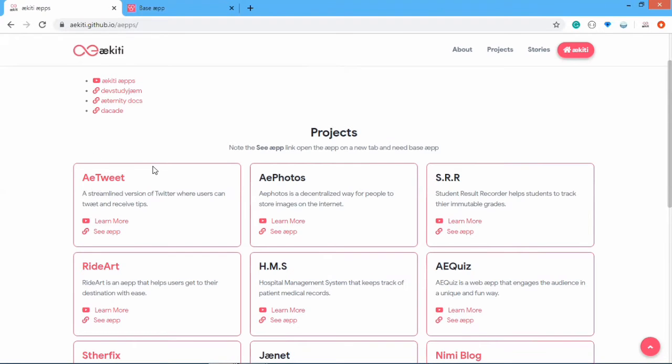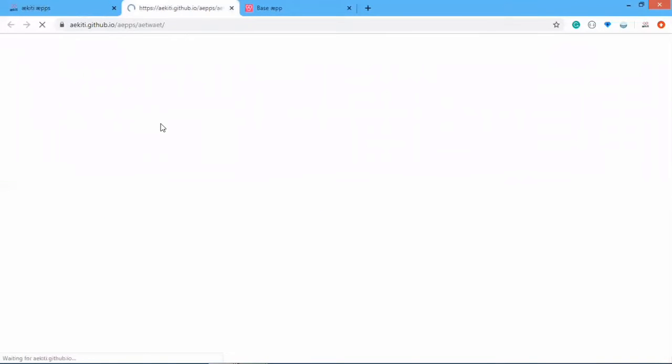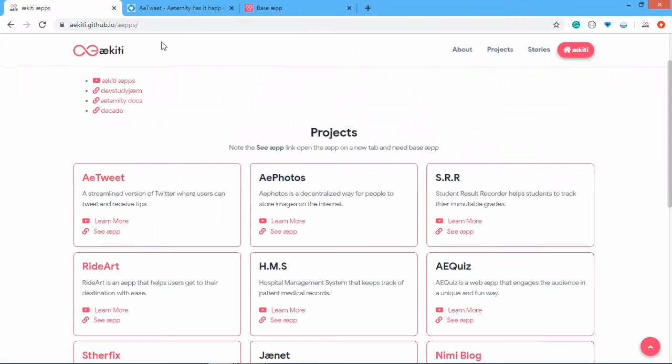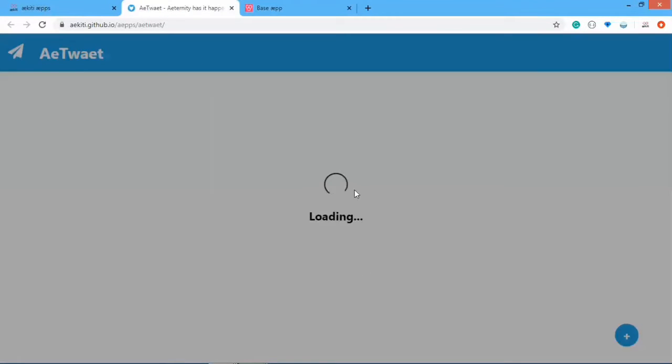So the guide has actually been updated in a way that if you're on desktop view and you click on the see app link, it actually opens a new tab with the app URL. But if you are on desktop, and if you notice, it keeps loading because it mainly runs on an alternative blockchain.